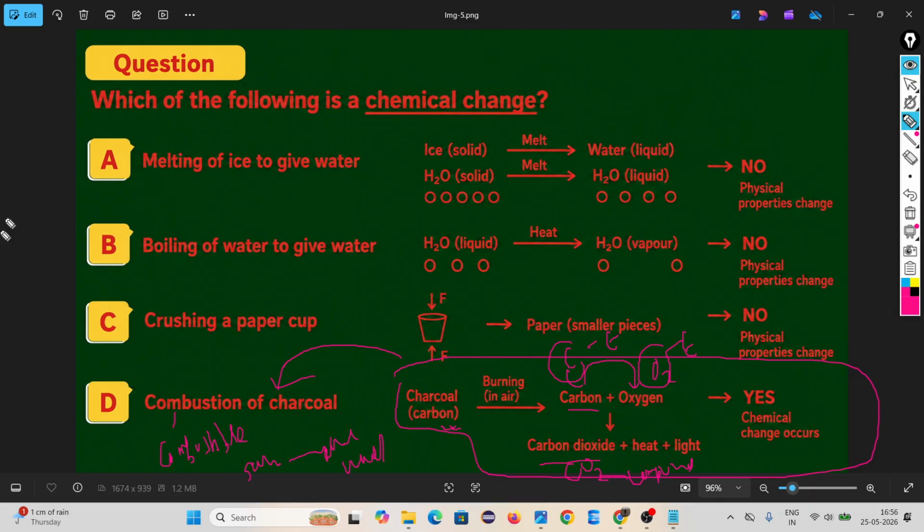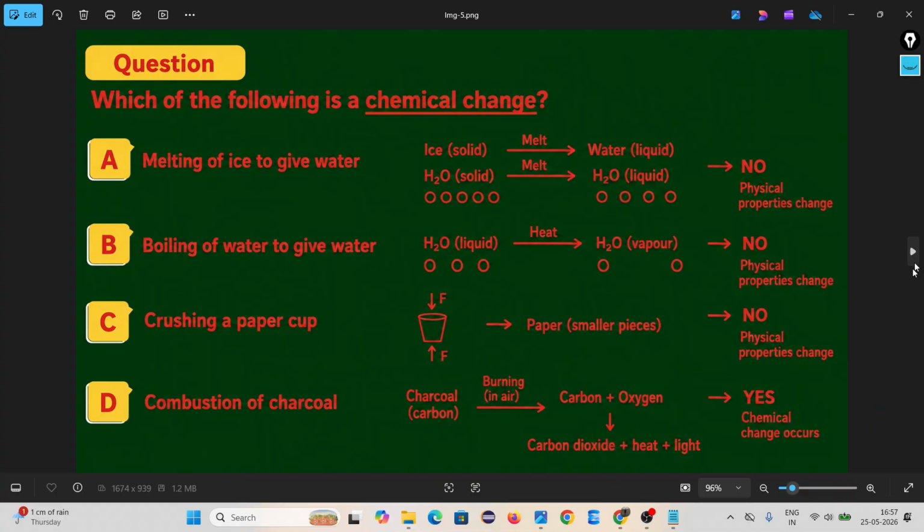And you remember there are some characteristics by looking at which you can say it is a chemical reaction, like heat energy is releasing, light energy is releasing. Okay, you understand? Inside charcoal, carbon is there. Oxygen molecules are there. They are combining with each other. Means something is changing in their composition, right? To form carbon dioxide. That's why it comes under chemical change.